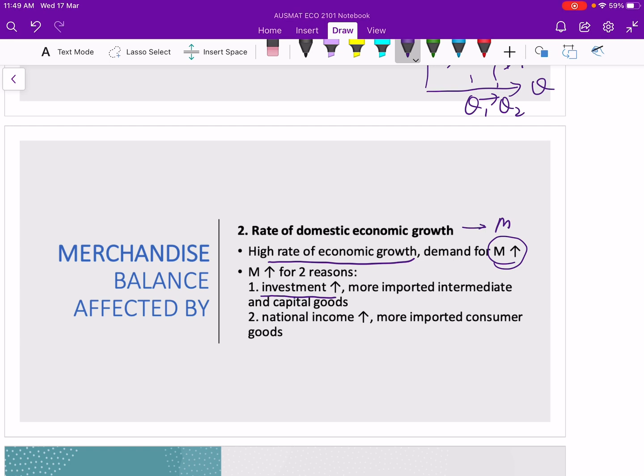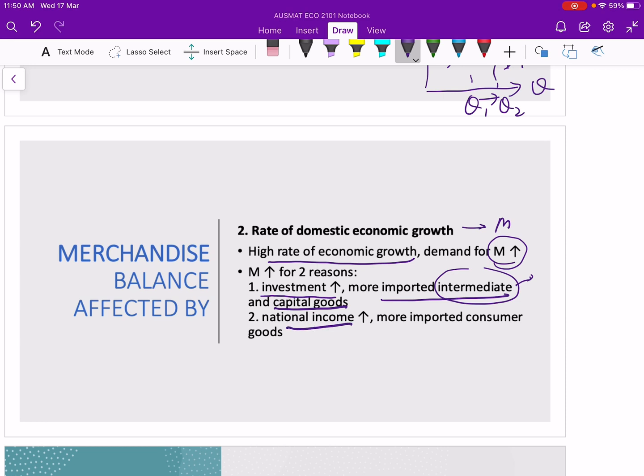So they will increase investment into your economy, and therefore you will be importing more intermediate goods, things you haven't finished producing, as well as capital goods like computers, machines, and equipment. So economic growth increases investment, and therefore increases imports of intermediate and capital goods.